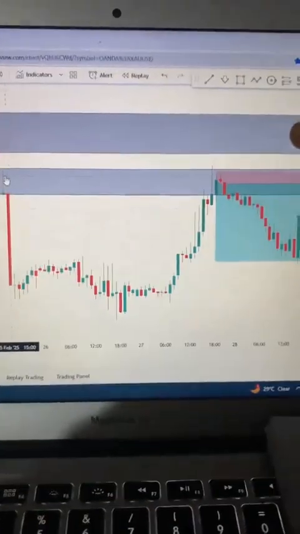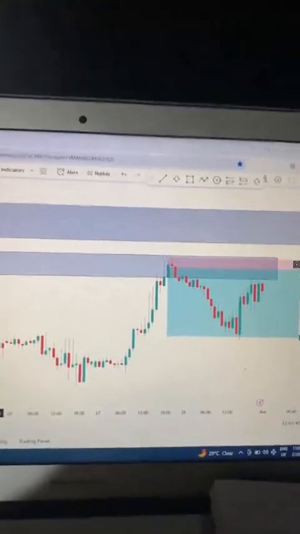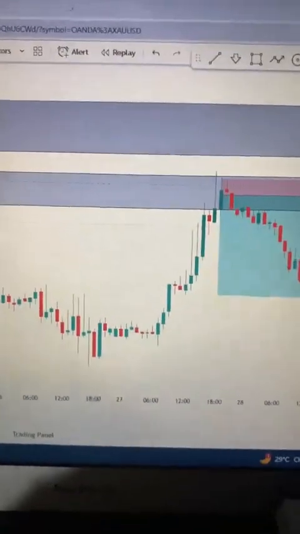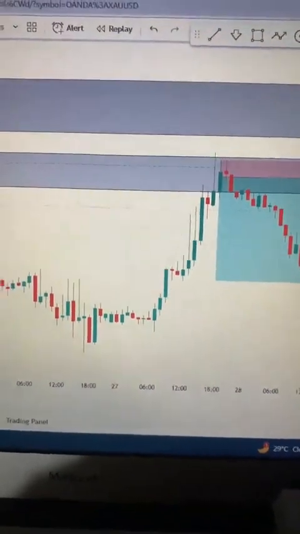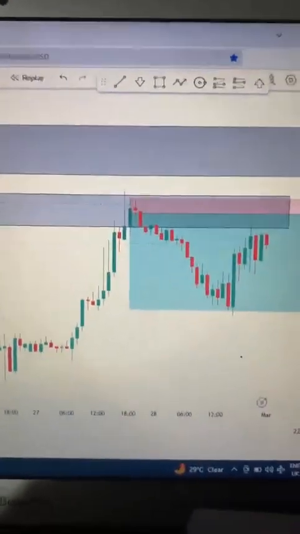This is another supply zone. This is our first supply zone. This is our second supply zone. So as a supply and demand trader, see what you want to be focused on. Now, where is my supply zone? What is my demand zone? Even at the first, even at the second, you just want to pay attention to them.